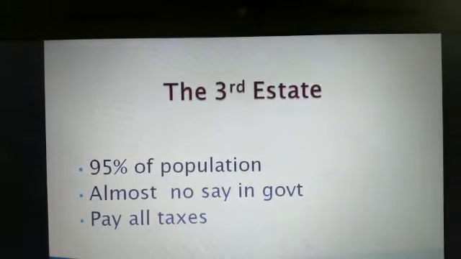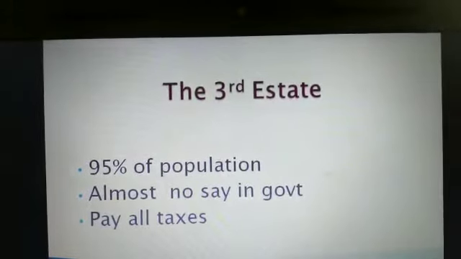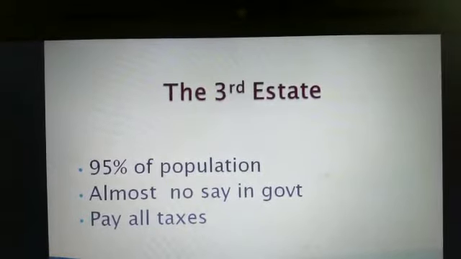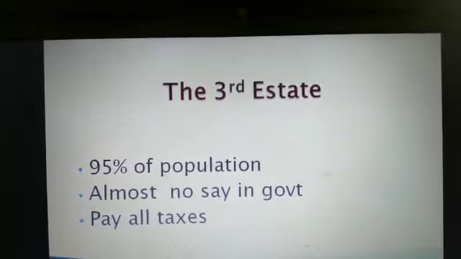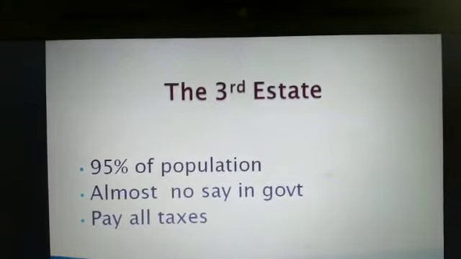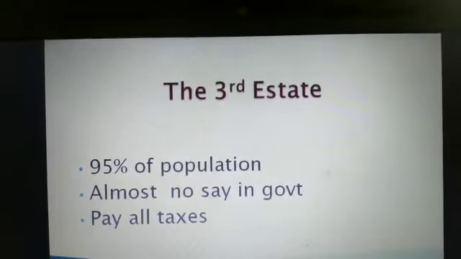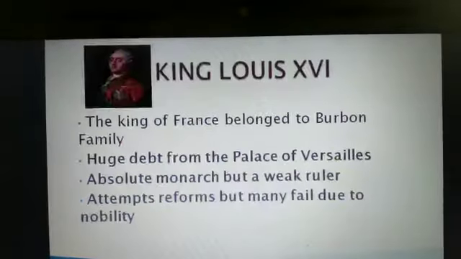Now my question is here. The first state and second state enjoy all types of privilege. This is why they are called the privileged class, whereas the third state is called the unprivileged class.